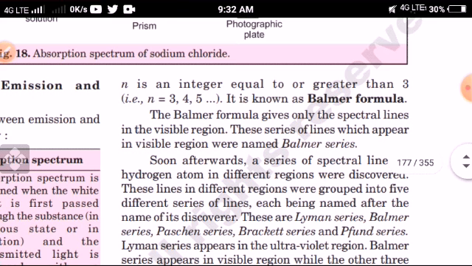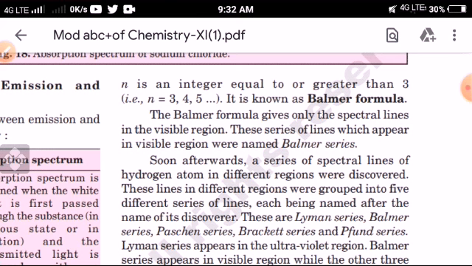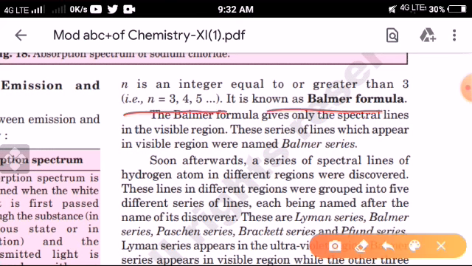You know about n: n is an integer equal to or greater than 3, where n equals 3, 4, 5. You have seen this, na? It is known as the Balmer formula. Here n1 equals 2 and n2 equals 3, 4, 5. That is known as the Balmer formula.